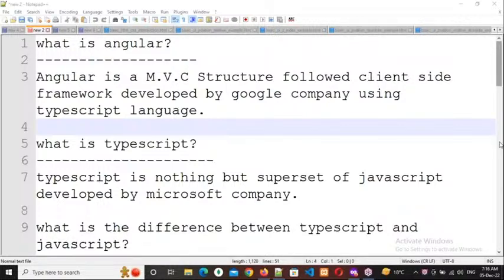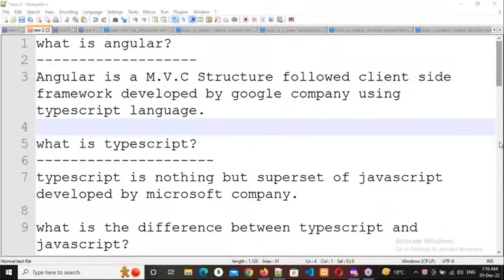Server-side technologies like Java and Python, the backend database will connect to it, and it is an HTTP request. Okay, right. Now I'm going to tell you my point.